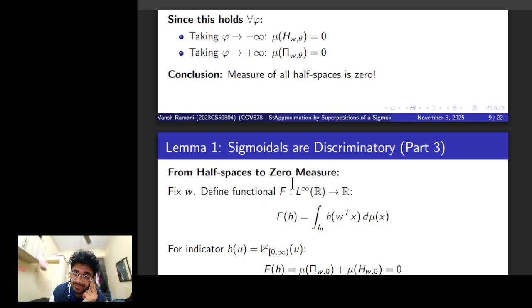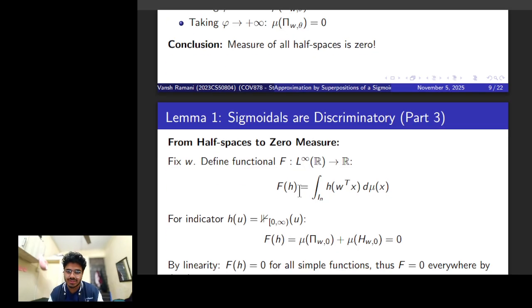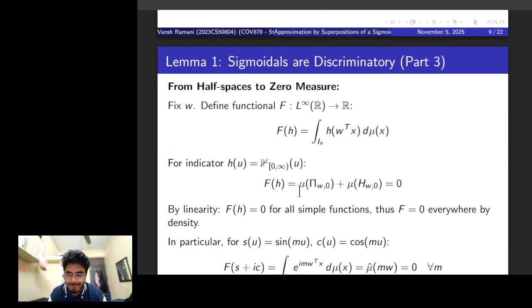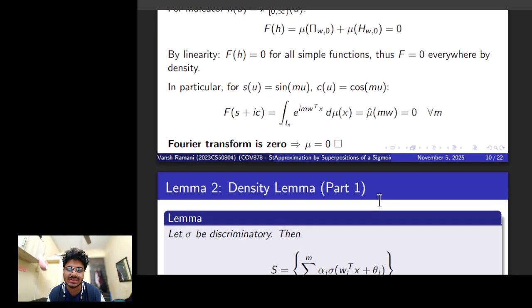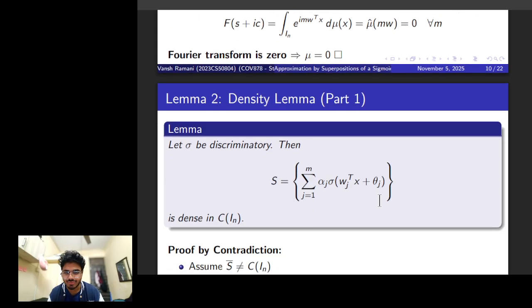We said that we go from half spaces to getting that zero measure. For that we defined this linear functional L, and we showed that it has to be zero because we put in this substitution, and that is nothing but the Fourier transform. And if the measure's Fourier transform is zero everywhere, then by uniqueness we can say that mu is zero, and that proved things for us.